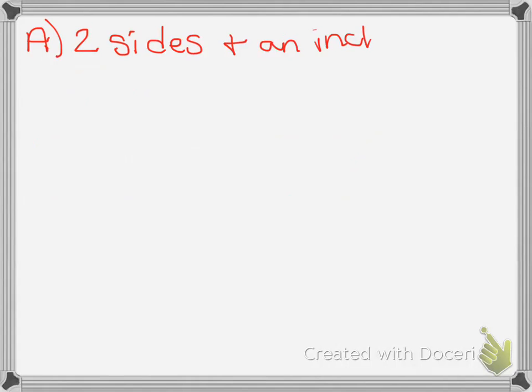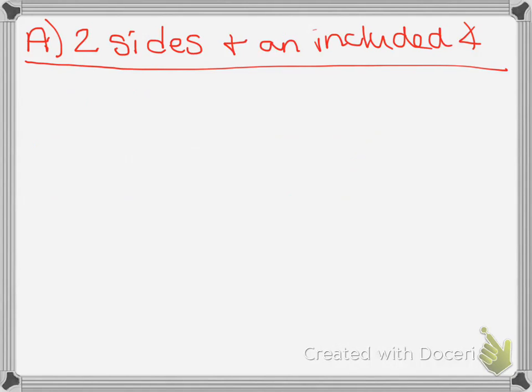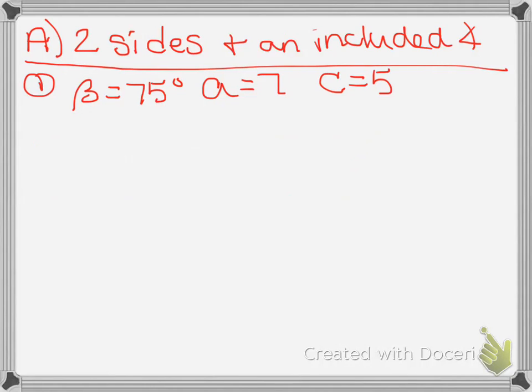Just like when we were dealing with law of sines and there were certain scenarios that we used law of sines for, the same is true for law of cosines. The first thing we're going to look at is when you are given two sides and an included angle. For example, let's take a look at numero uno. I'm going to give you beta, which is 75 degrees. I will give you side A, which is 7, and side C, which is 5.